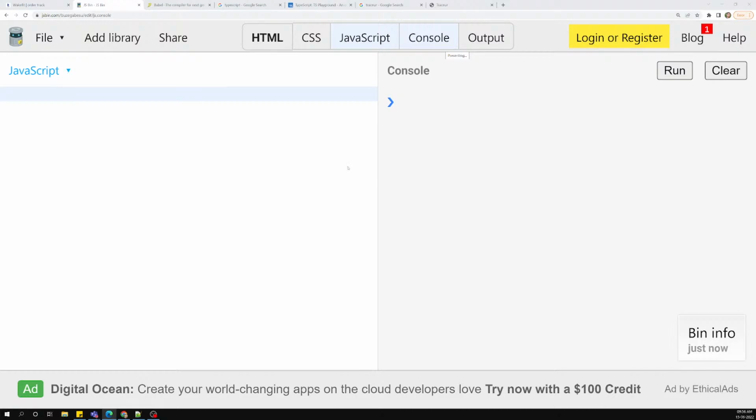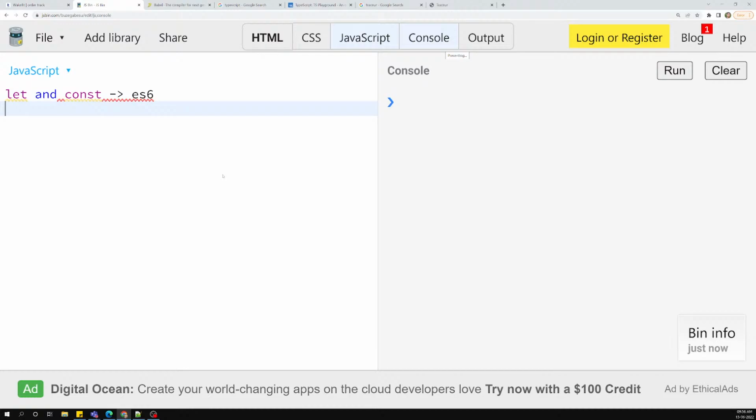So we have learned what ES6 is and what ECMAScript 6 is. We have also seen the difference between ES5 and ES6. Now let's move on to the ES6 concepts. The first concept I want to explain today is let and const. These are the two variable declarations that have been added in ES6.